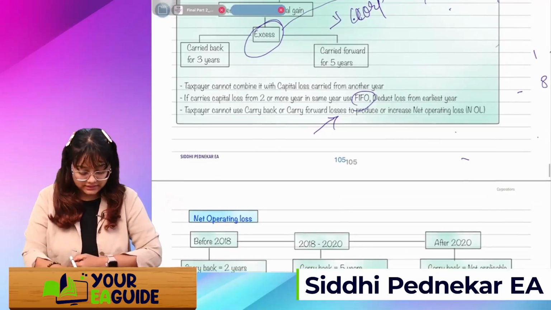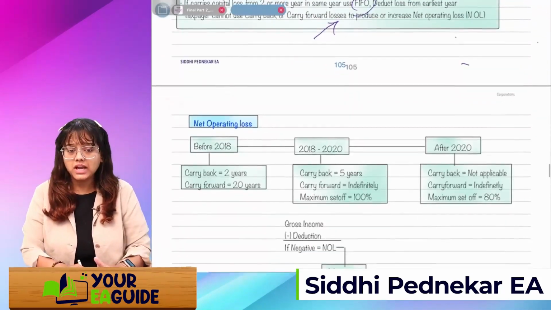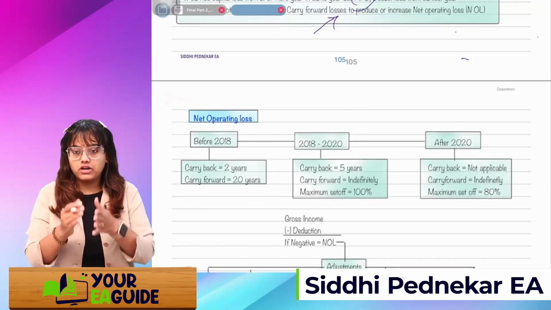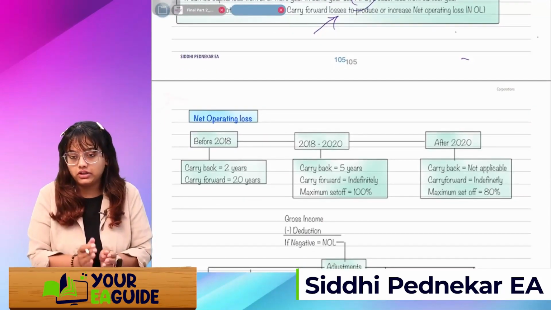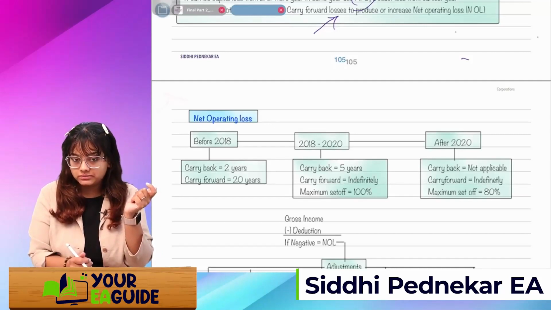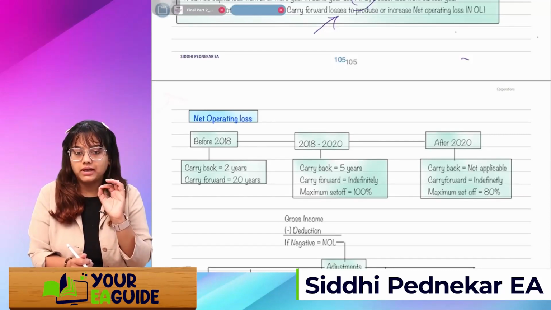Got it, guys? Next, now what do you mean by net operating loss? How will it be set off? If you have incurred a NOL before 2018, the rule was it will be carried back 2 years and carried forward for a maximum of 20 years.